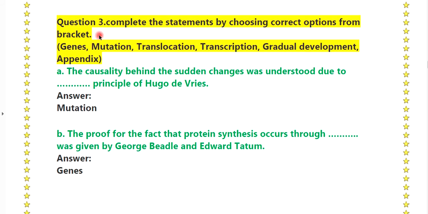Question number 3. Complete the statement by choosing the correct option from the bracket: genus, mutation, translocation, transcription, gradual development, appendix. Okay. A point: the causality behind the sudden changes was understood due to the dash principle of Hugo de Vries. That is, the answer is mutation.